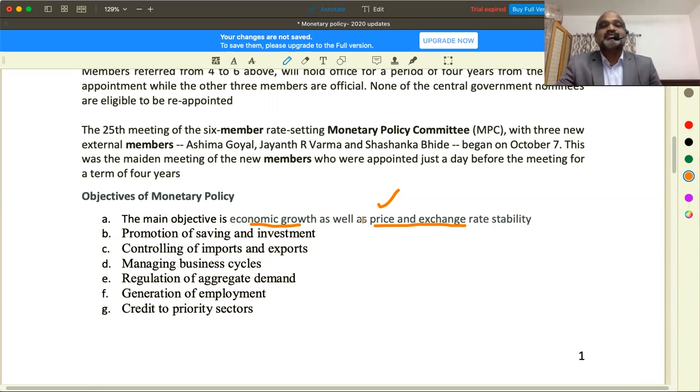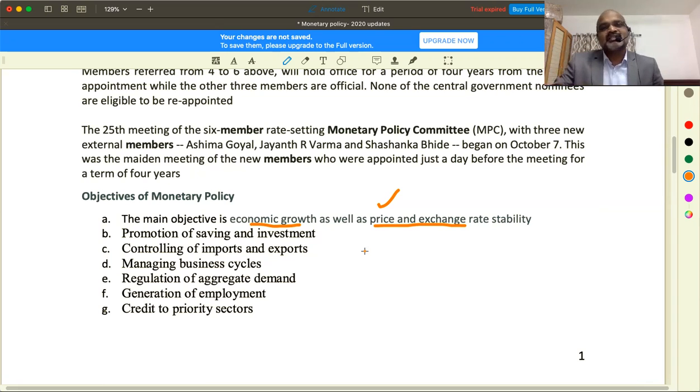Other miscellaneous objectives, apparently you can say, are promotion of savings and investment. Obviously the Reserve Bank of India will talk about interest rates in monetary policy, and these rates will definitely control money supply. Sometimes these rates will be reduced in such a way that money supply will be increased, if the economy needs a lot of money. And sometimes if the money supply is very high, these rates could be increased. So the tools used in monetary policy, such as we have seen, bank rate or repo rate or SLR or marginal standing facility, all these rates will be increased if RBI's intention is to control money supply.